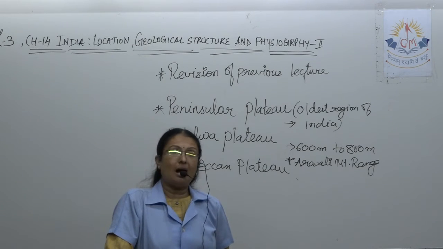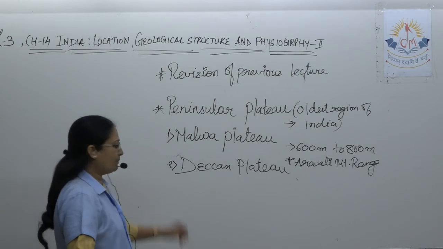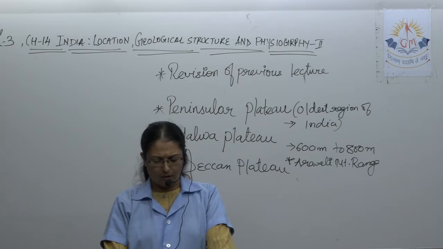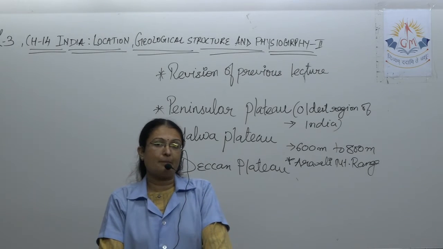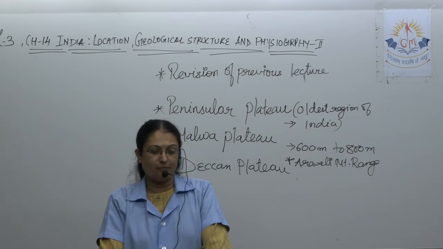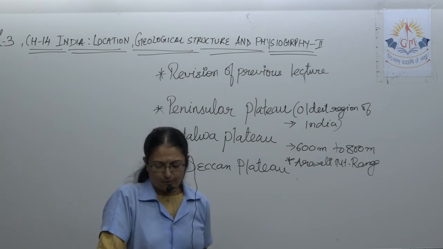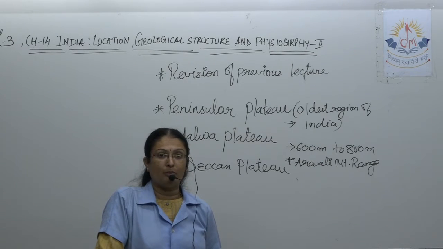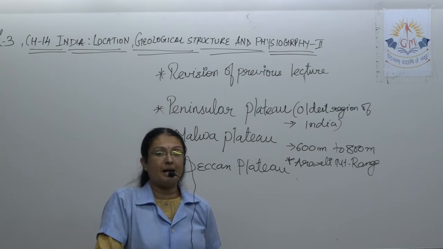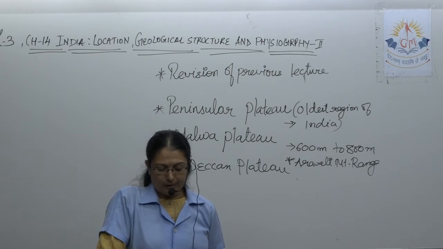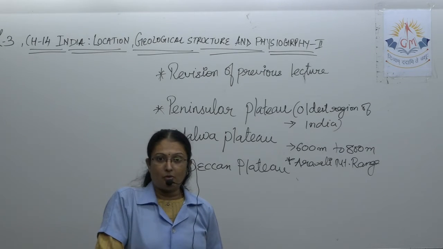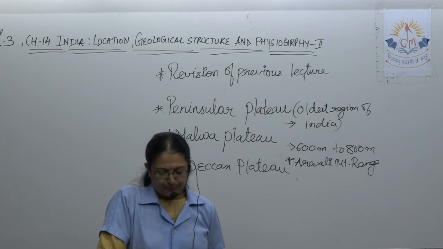Okay. Now after that let's talk about the Deccan Plateau. The Deccan Plateau is situated to the south of Satpura. It's not Saputara. Saputara is different and Satpura is different. It is south of the Satpura, Mahadev and Maikal ranges, which are located to the south of the Malwa Plateau. South of the Malwa Plateau is the Maikal mountain, from where the Narmada river originates. The Maikal mountain is the name.